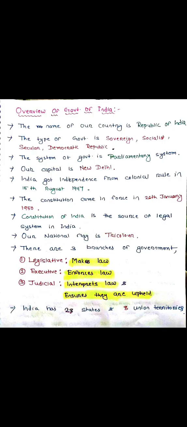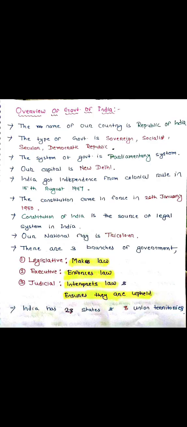There are mainly three branches of our government: the legislative branch, the executive branch, and the judicial branch. The legislative branch makes the laws, the executive branch enforces the laws, and the judicial branch interprets the laws and ensures that they are upheld and obeyed.